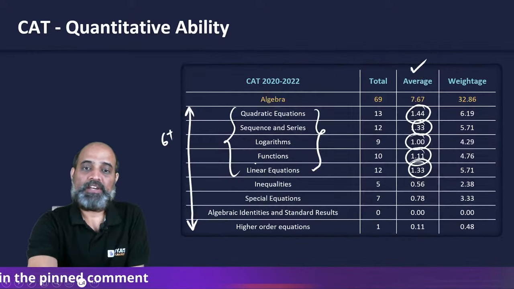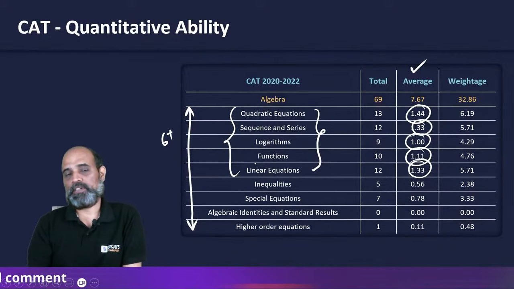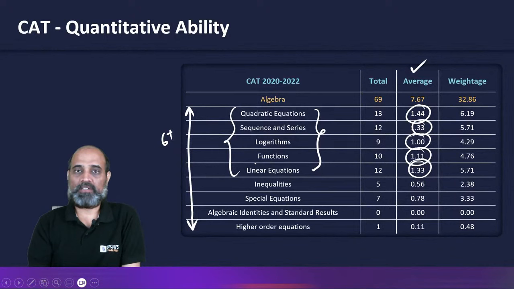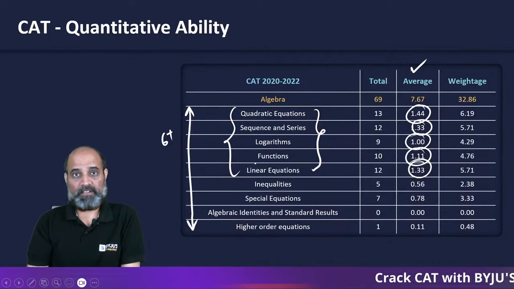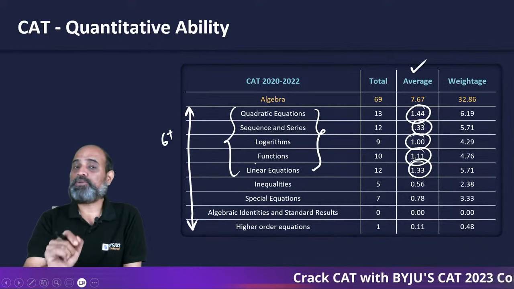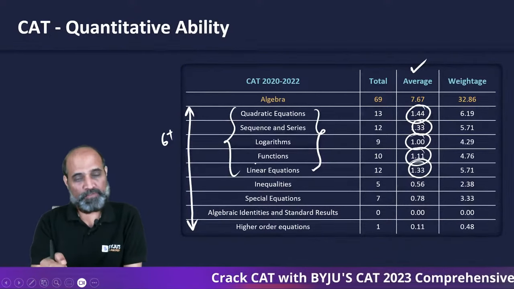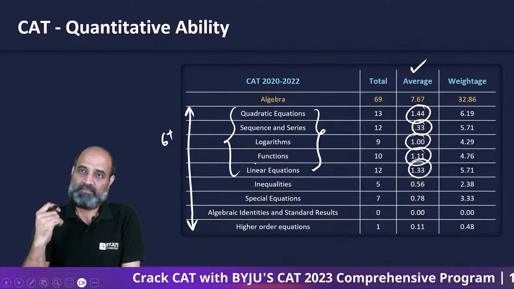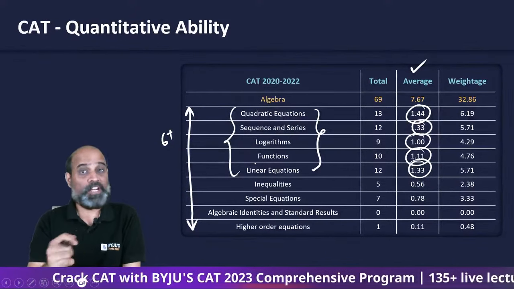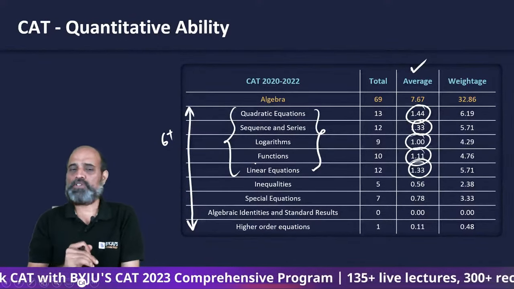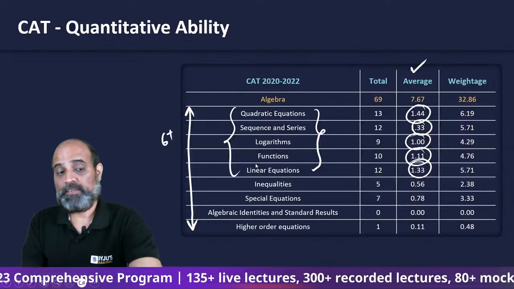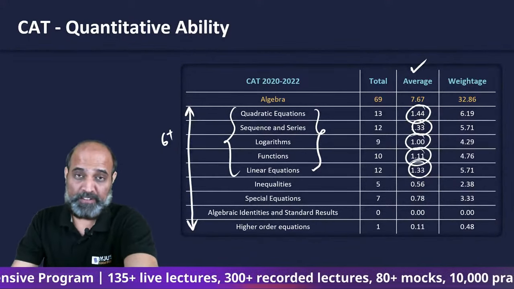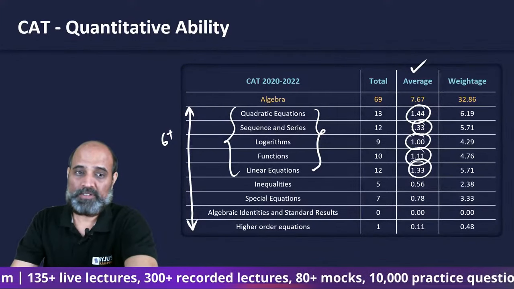If you actually only read these 9 to 10 subtopics in quant, you can easily get a 99 percentile. So make sure that you study and solve as many questions of these topics as you can, such that whenever you come across such a question, you never leave it. You should have so much fluency that whenever you see it, you solve it immediately. That gives you a very good chance of scoring a decent percentile.